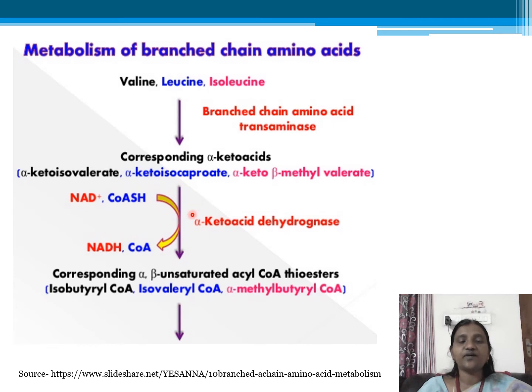These are converted into respective alpha beta unsaturated acyl CoA thioesters by the enzyme alpha keto acid dehydrogenase. So what we get is isobutyryl CoA, isovaleryl CoA, alpha methyl butyryl CoA from the respective amino acids.